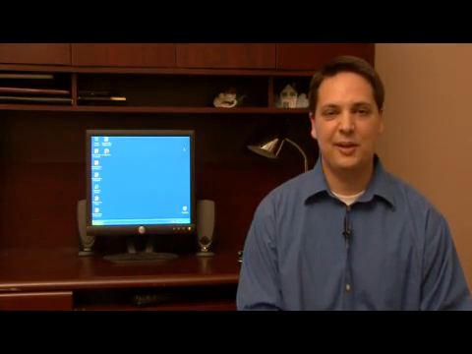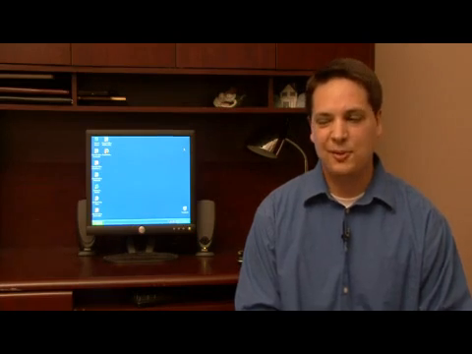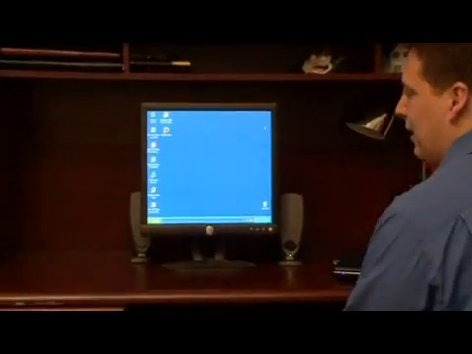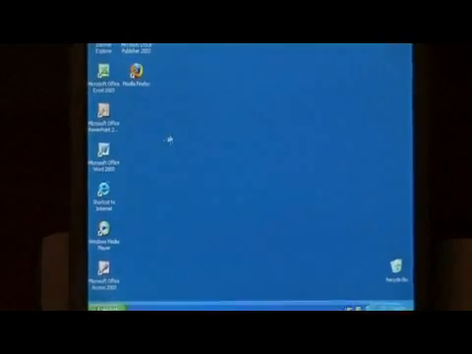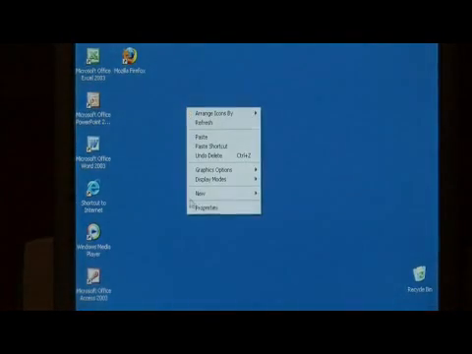Today I'm going to show you how to make icons larger or smaller. Let's go to our desktop. And we want to make our icons here on the desktop larger. To do so, right-click on Desktop and go to Properties.